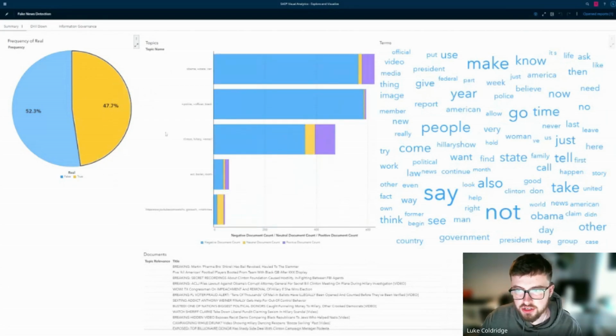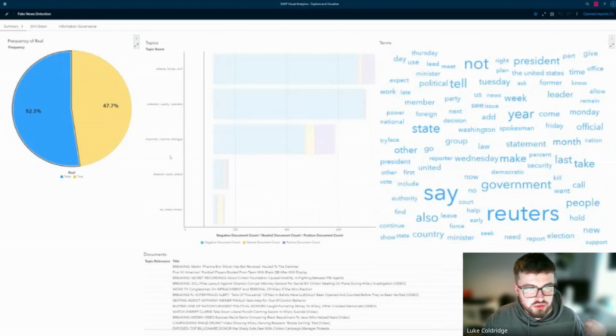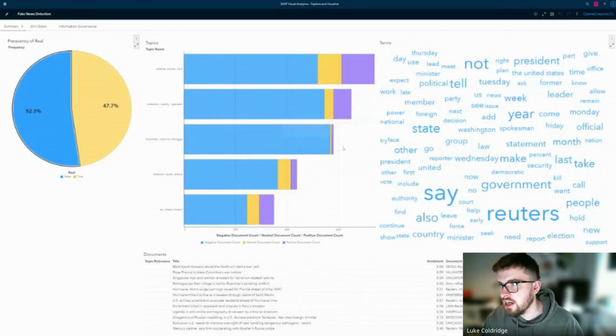If we select only the data that's been flagged as true, then you'll see that generally there are some words in there that are not really too specific. There's nothing that's standing out as particularly negative. Interestingly, we've got a word like life and a word like help, which generally are quite positive. If we switch to the fake news, we can see a lot of words that are generally trying to elicit some sort of reaction out of you.